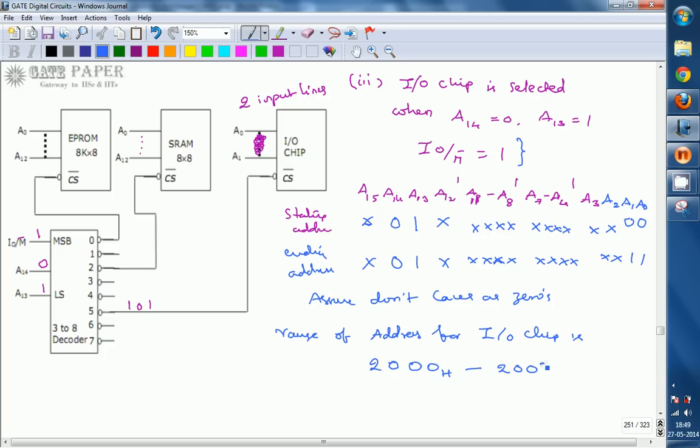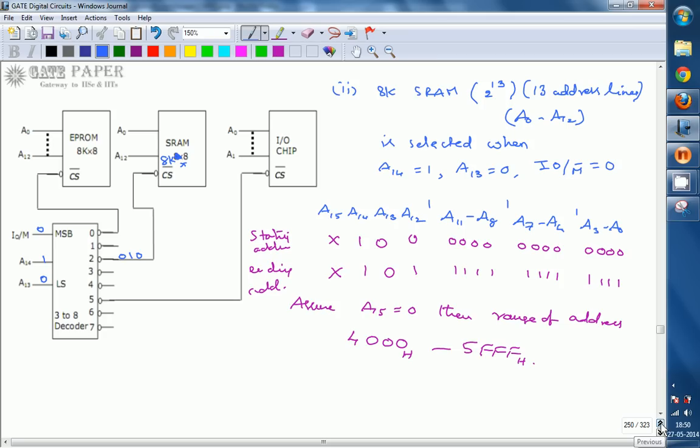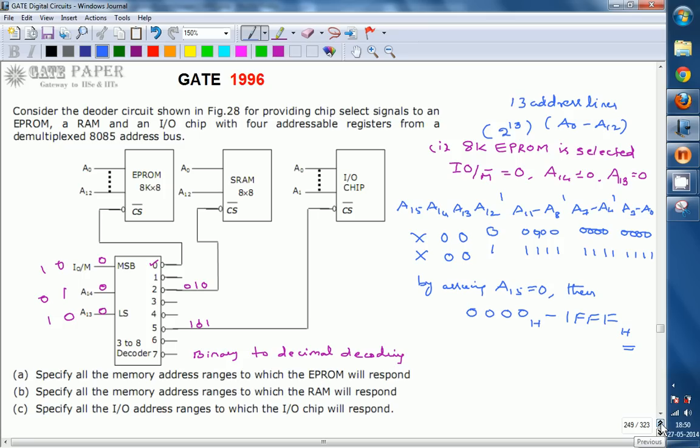To 2003H, and remember that IO/M bar has to be equal to 1. So this is the address range for the IO chip, the address range for the SRAM is 4000 to 5FFF, and the address range for the 8K EPROM is 0000 to 1FFF. So these are going to be the address ranges for the given chips. Thank you.